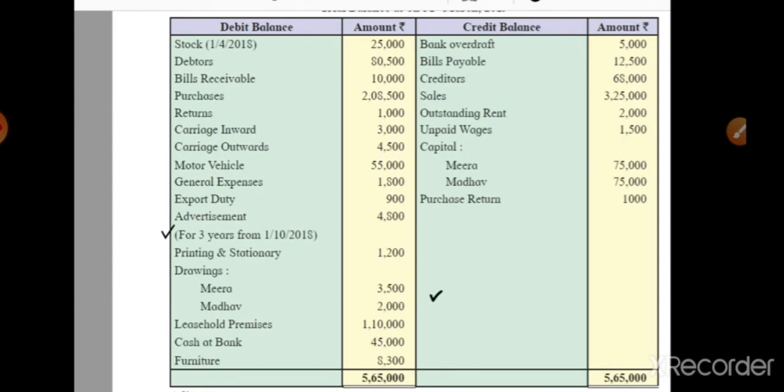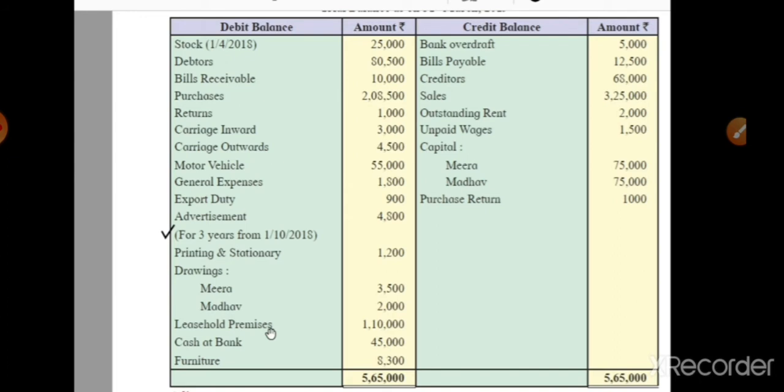Next item given is printing and stationery, that is 1,200. Okay, drawing of Meera is 3,500, Madhav's drawing is 2,000. Then leasehold premises they gave, that is 1,10,000. Okay, student, what is the leasehold premises? It is a fixed asset.